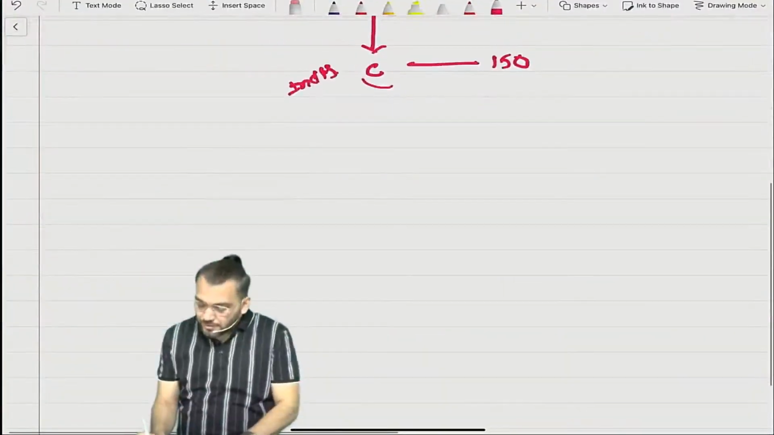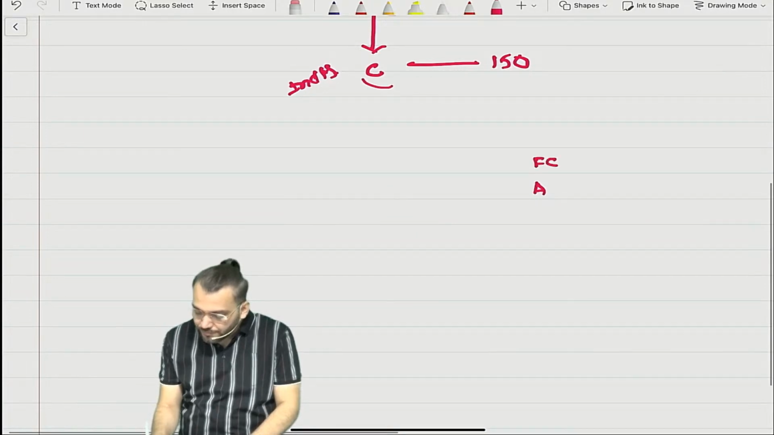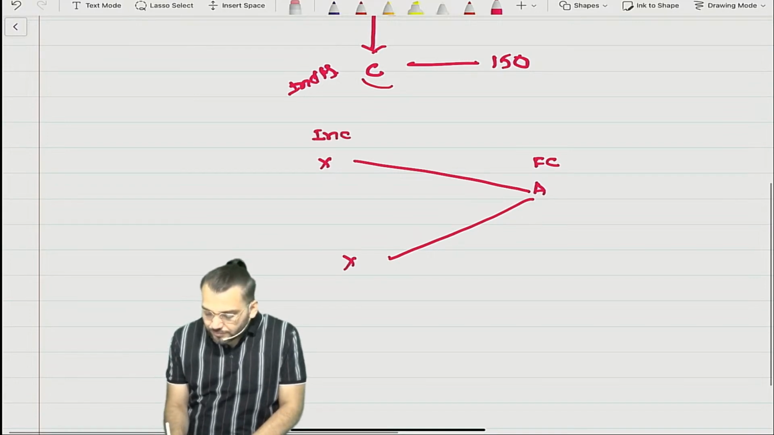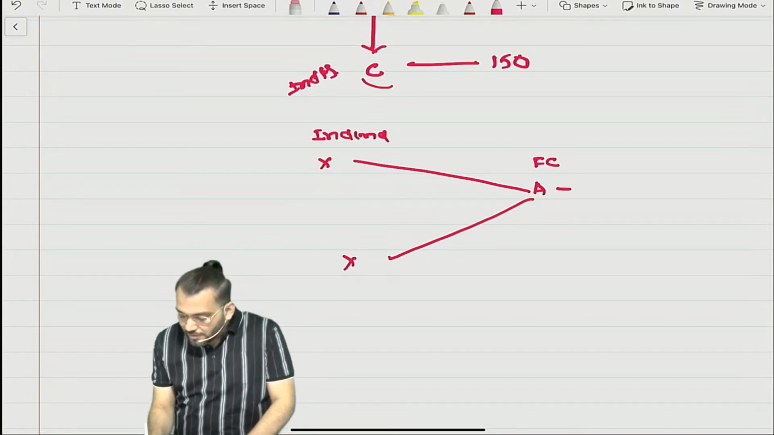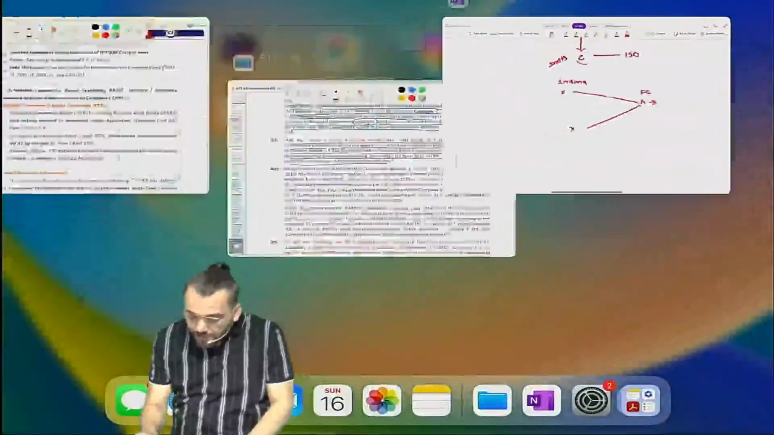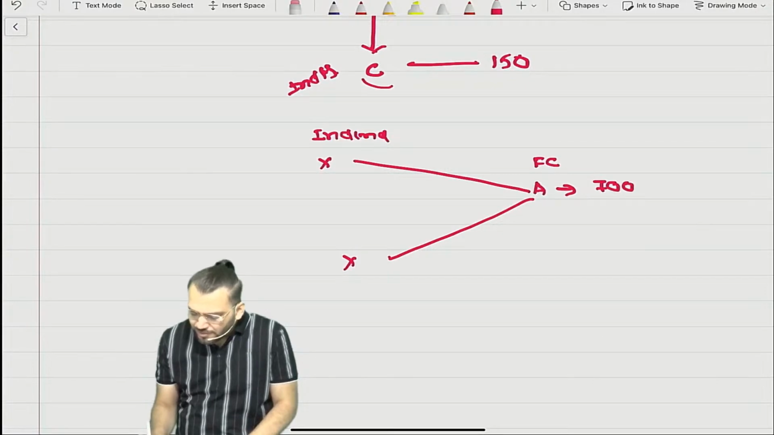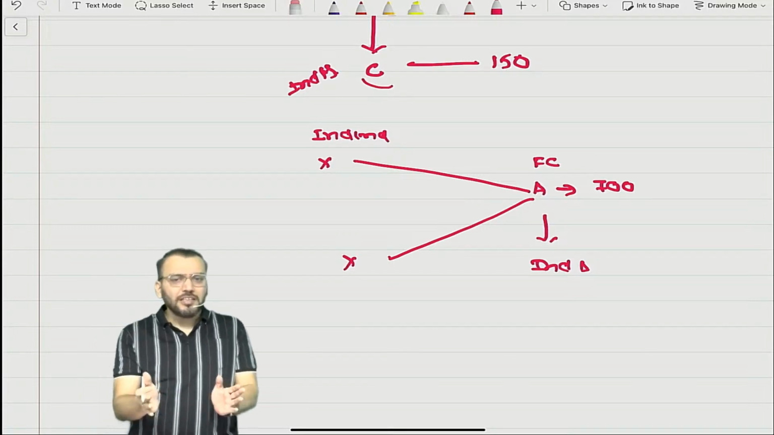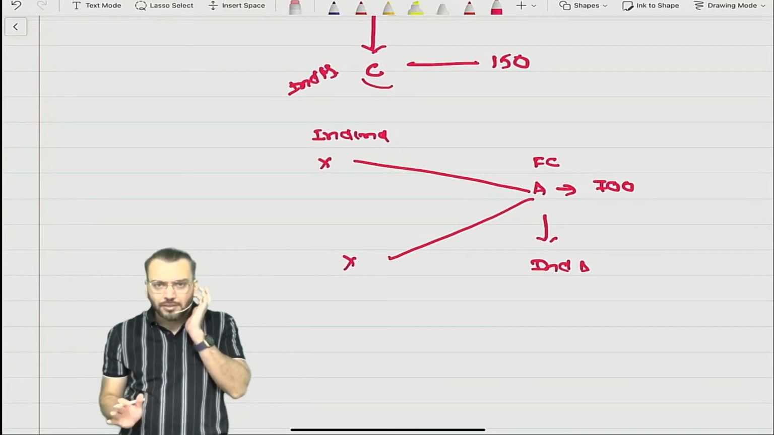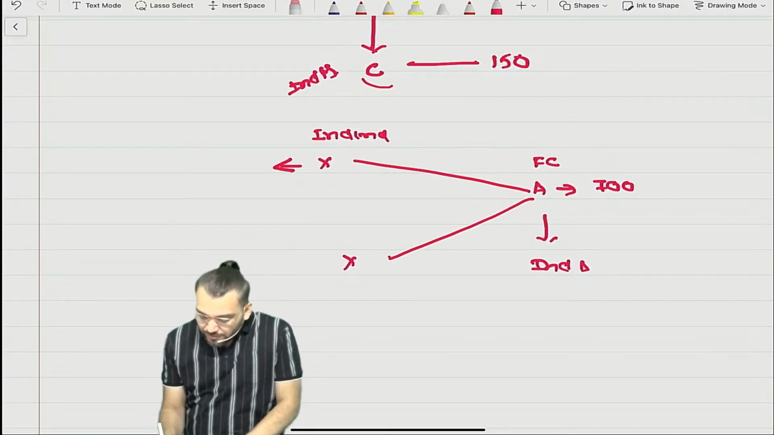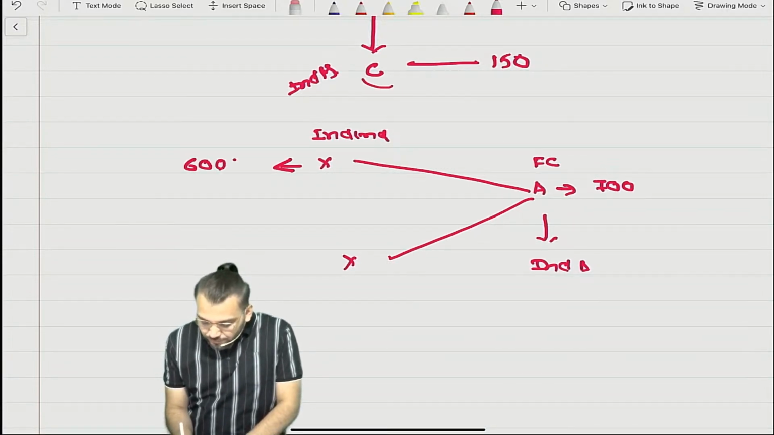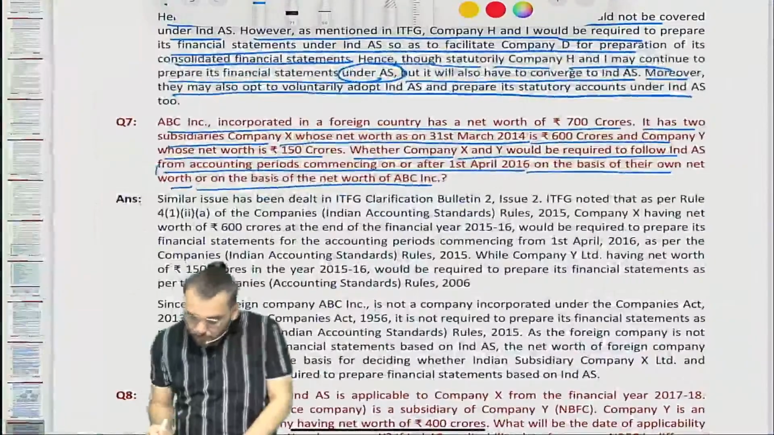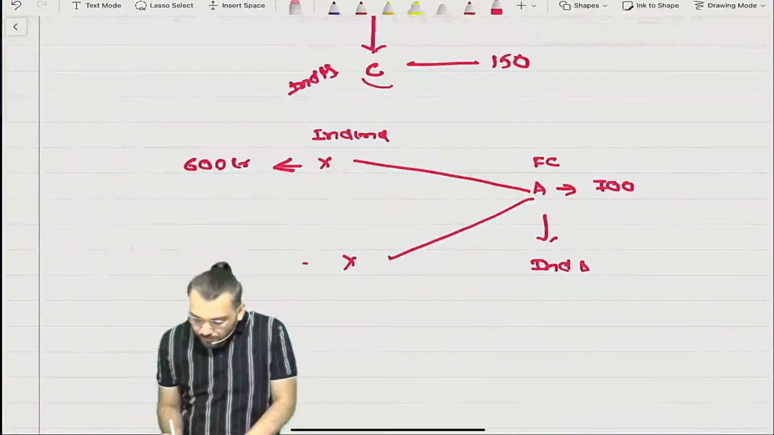What are they saying? There is one company A which is a foreign company, and it has two subsidiaries X and Y. These are Indian companies, correct? Now the net worth of this foreign company is given as how much? 700 crore. So can you say for this company Ind AS is not applicable? For a foreign company, the Indian accounting standards rules will not be applicable, correct? But for X it is 600 crore, and for Y what is given? 150 crore. So why is it given as 150 crore?